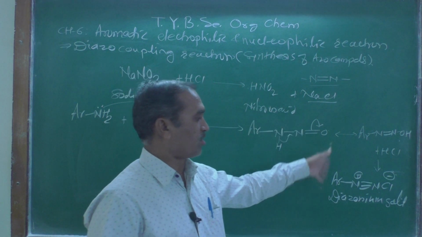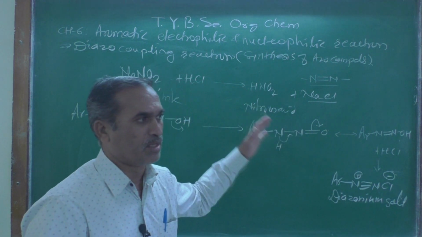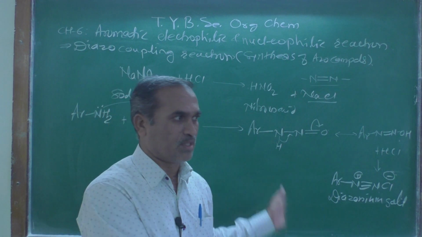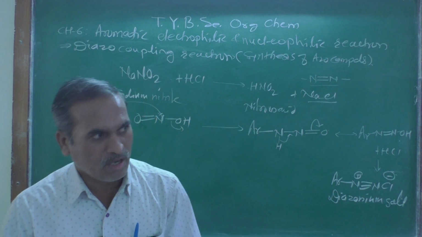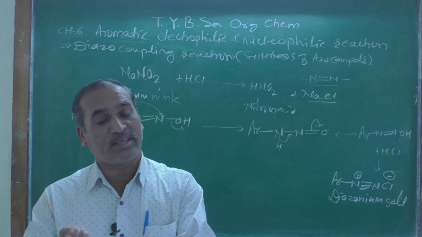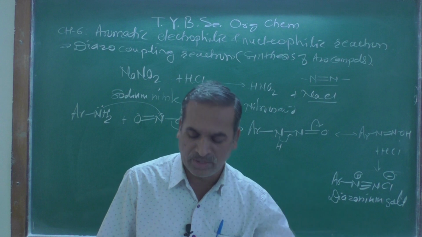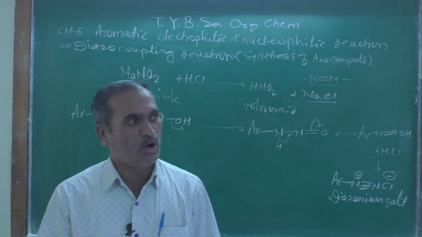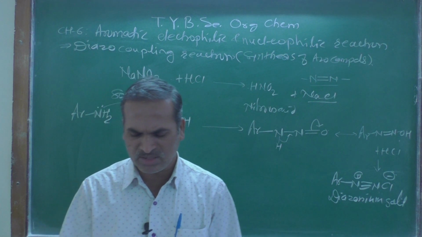This diazonium salt is very versatile. If you treat it with water, you will get phenol. If you treat it with potassium iodide, you will get iodobenzene. If you treat it with potassium cyanide, you will get cyanobenzene. Like that, you have already seen these reactions in your previous classes.